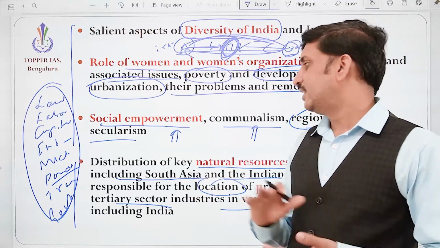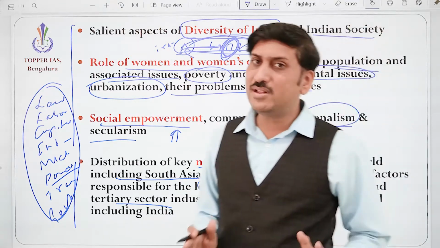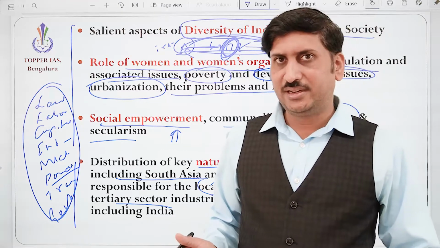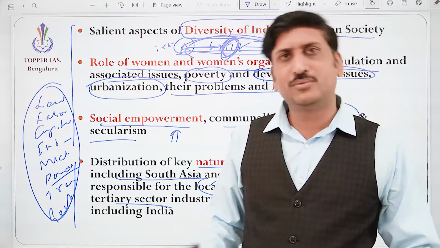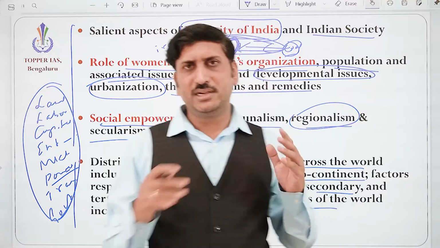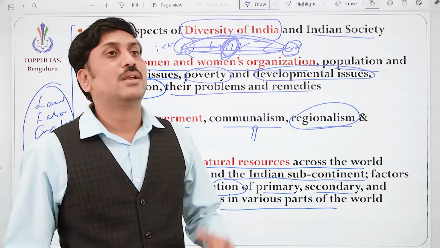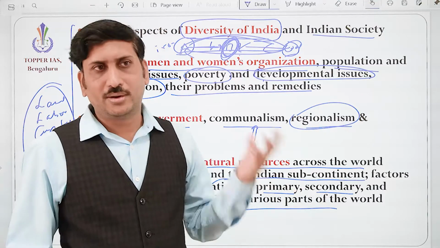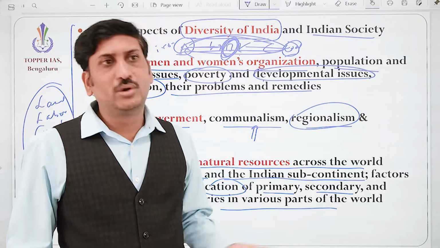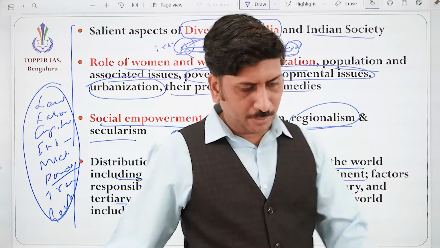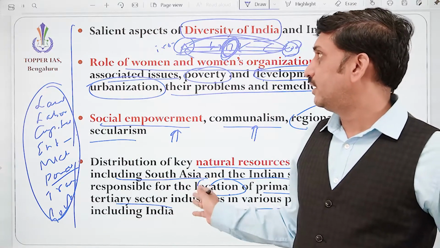So definitely these factors are responsible for setting up an industry over there. That is part of this syllabus. We have to understand not just the steel industry. We need to understand the IT industry, the wire industry, or the petroleum industry. Everything depends upon different factors. That is part of this geography syllabus.